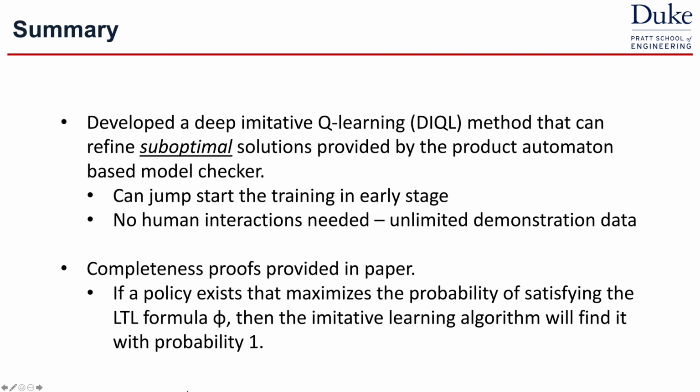It can jumpstart the training at a very early stage, and no human interaction is required. So it means that a limited amount of demonstration data can be used to boost the training performance. And also, we show completeness proofs in the paper. In general, if a policy exists that maximizes the probability of satisfying the LTL, then the imitative learning algorithm will find it with probability 1.